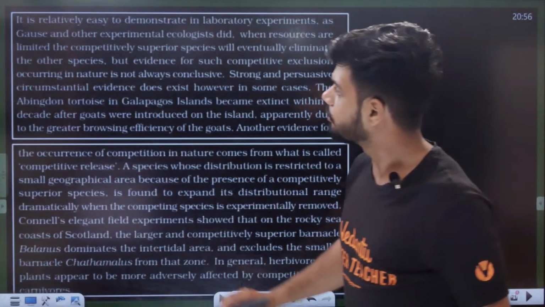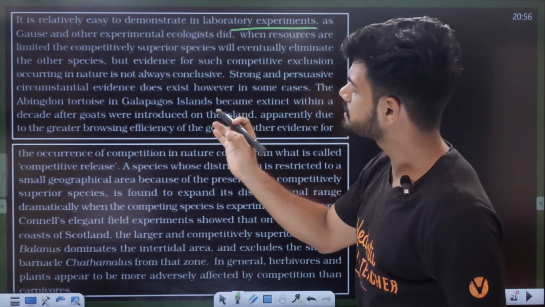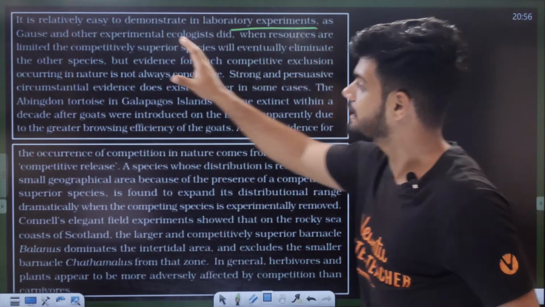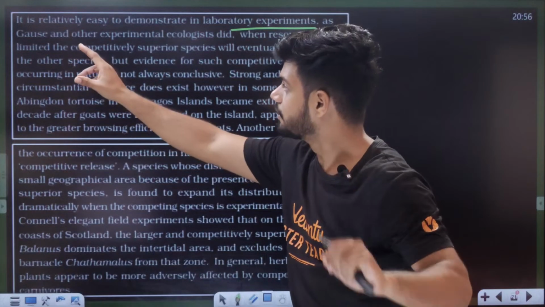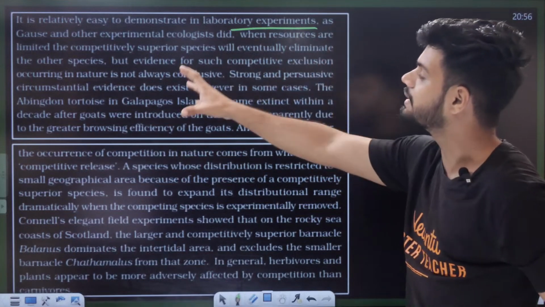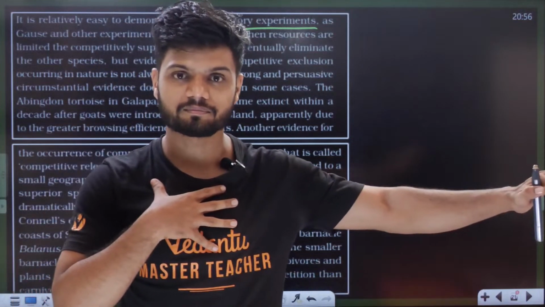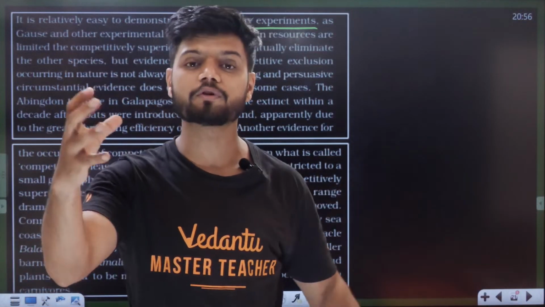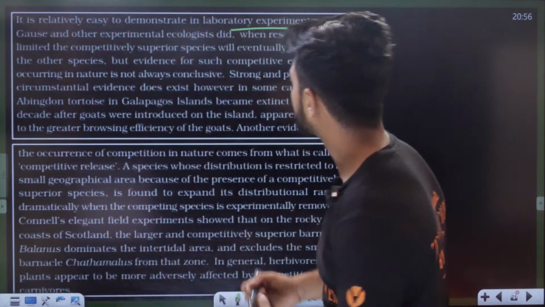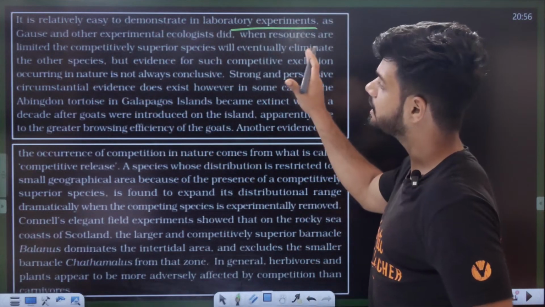Now, it is relatively easy to demonstrate in laboratory experiments, as Gause and other experimental ecologists did. When resources are limited, like a single chips packet, the competitively superior species will eventually eliminate the other species. I am here, my sister is here, and I will get it. The superior species will survive, the inferior one will not survive.